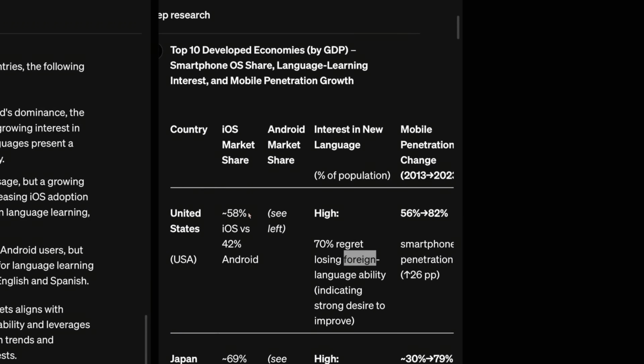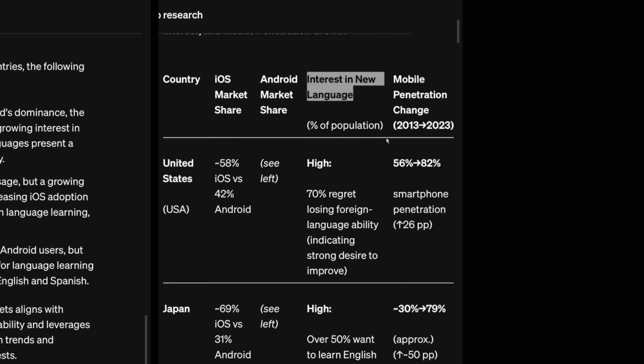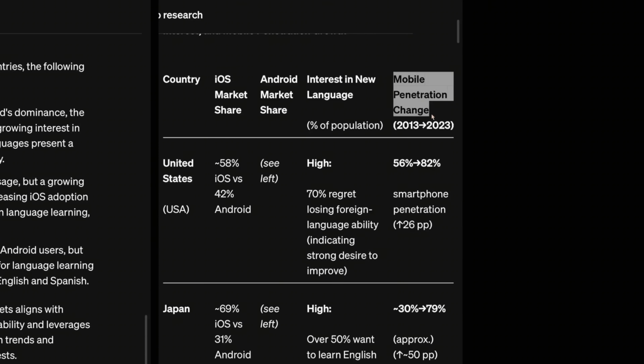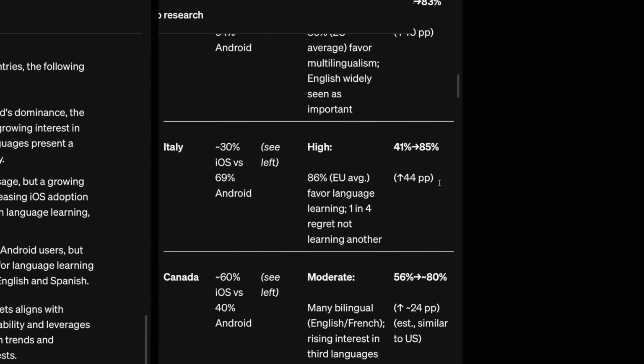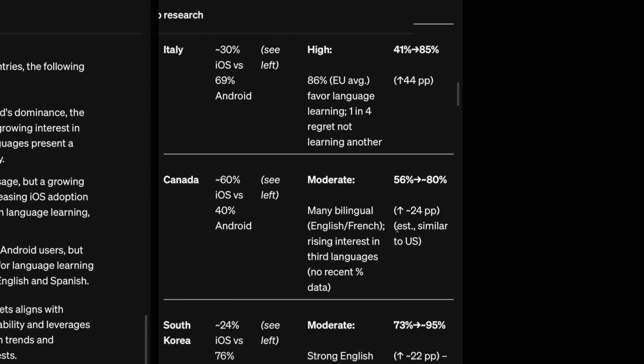Here you can see United States, 58% iOS market share. What is the interest in a new language with respect to percentage of population? Then what has been the mobile penetration from 2013 to 2023, that is, the last 10 years. Here you can see in the US the mobile penetration rate went from 56 to 82, and there was a similar percentage in Canada as well. So here it gives the reason that it is estimated similar to the US.